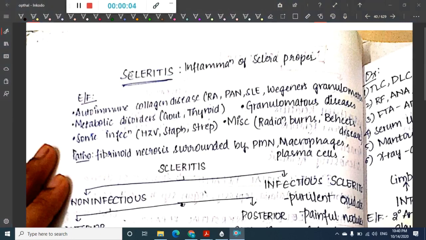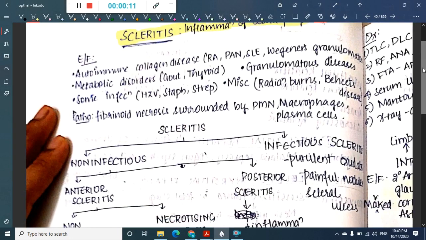In this chapter we are going to learn about scleritis, that is inflammation of the sclera proper. Scleritis is an autoimmune disorder, and because it is an autoimmune disorder, it can be associated with many conditions. It is inflammation of the sclera.